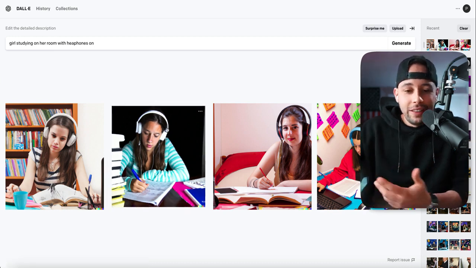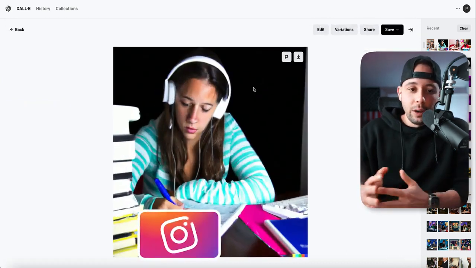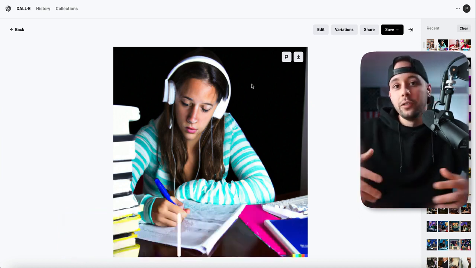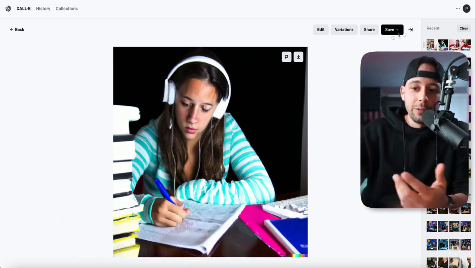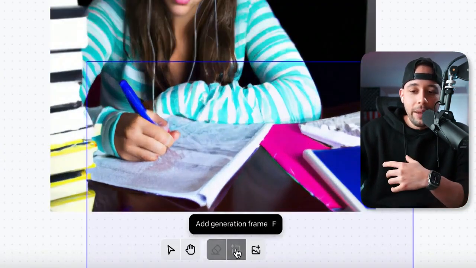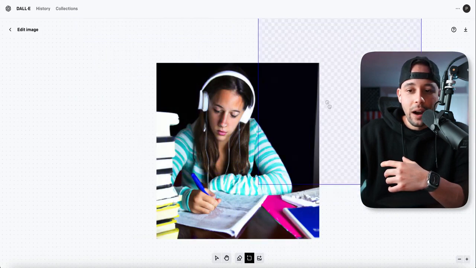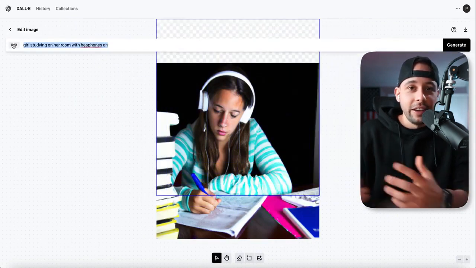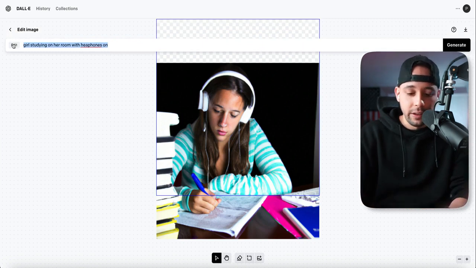Let's say you wanted to go through this image here. This one is the most realistic one in my opinion, and you wanted to expand this image. You wanted to make it bigger. You wanted to add something else to the image, right? All you have to do is click here on edit. You click here on this plus button, add generation frame, and it's going to generate this square thing for you. All you have to do is click where you want to add anything, click on it, and then you want to give it a command, right? I'm just going to give it the command to expand, so expand.